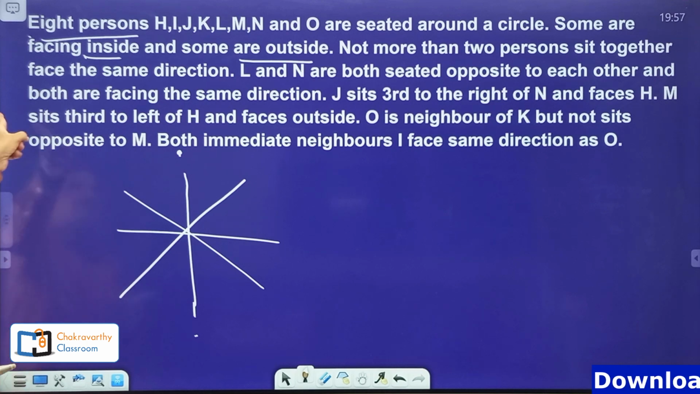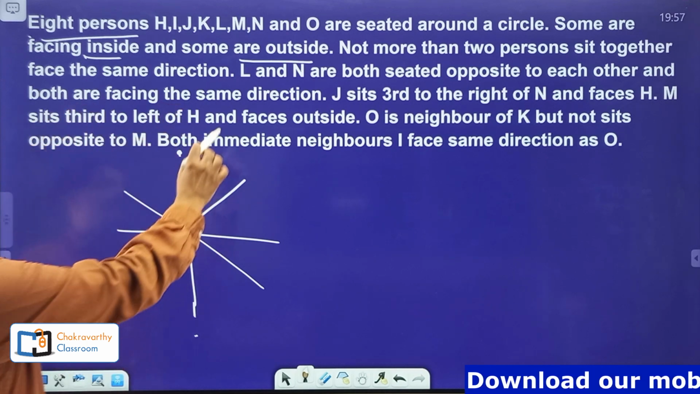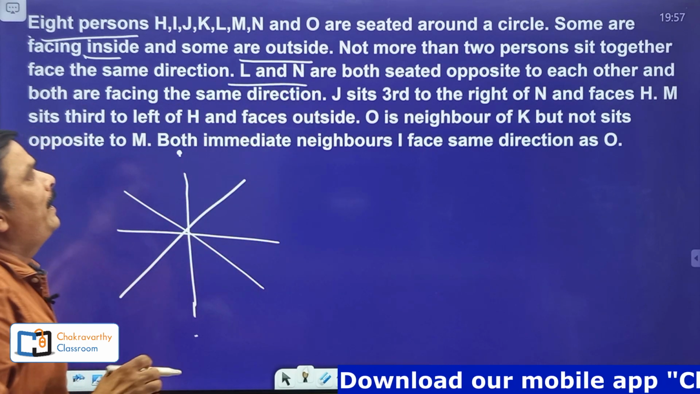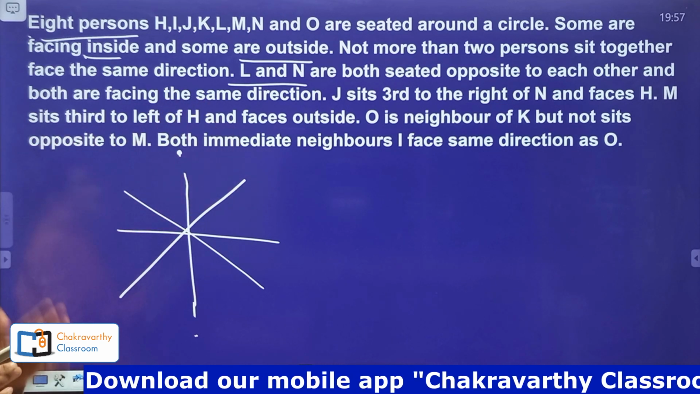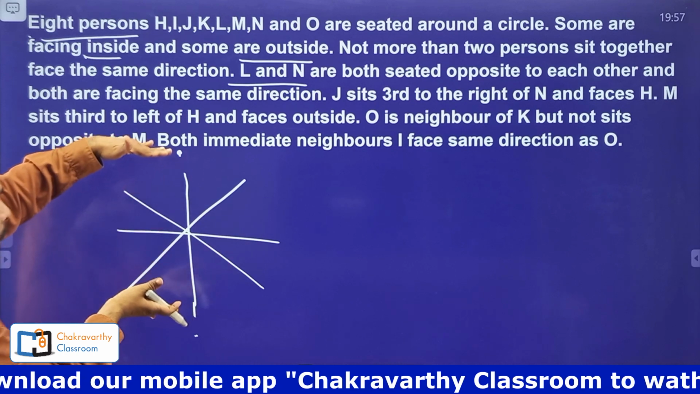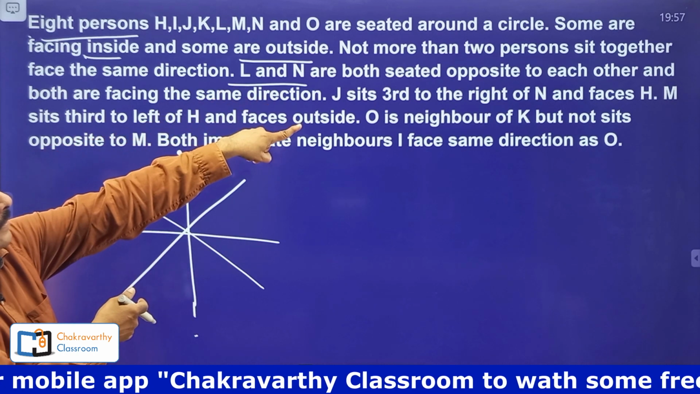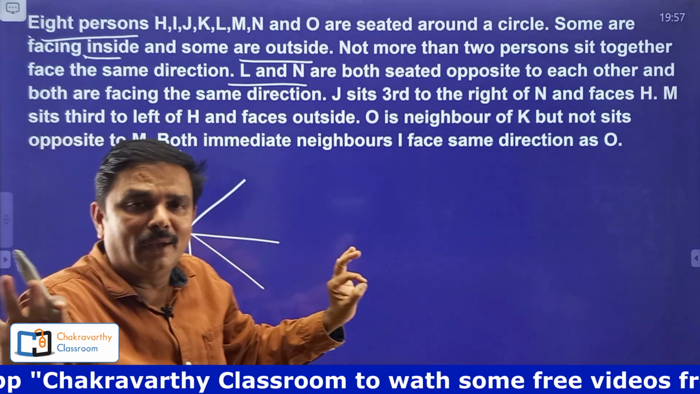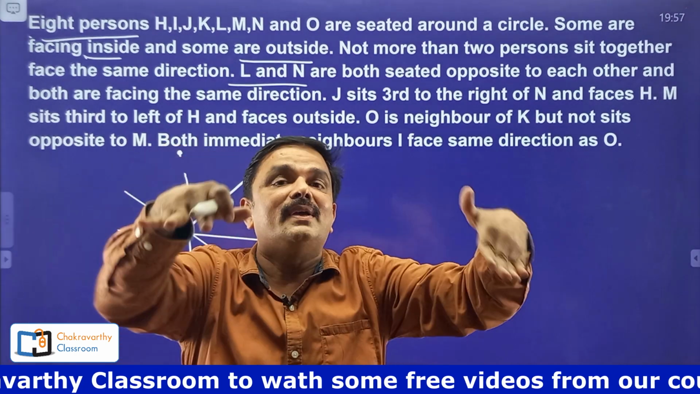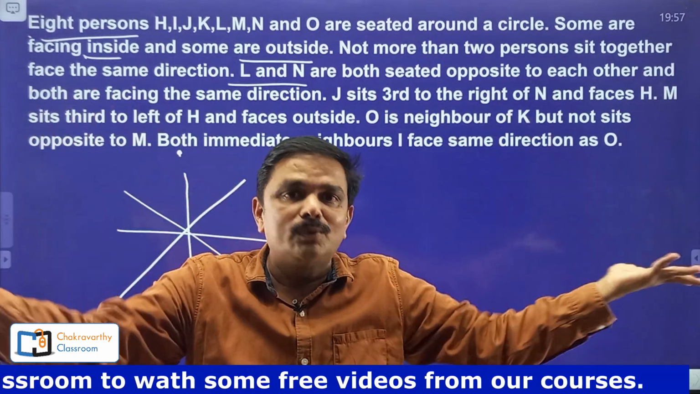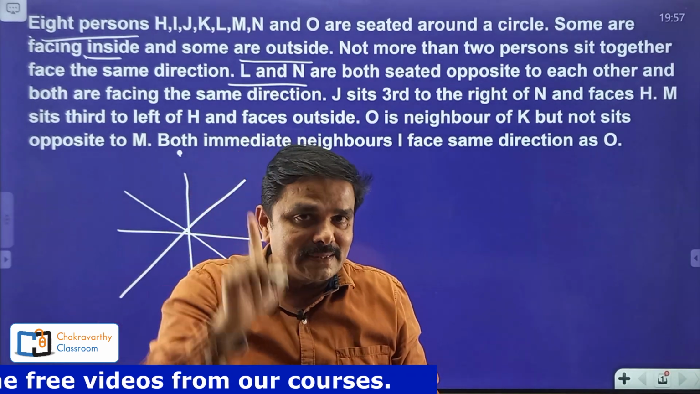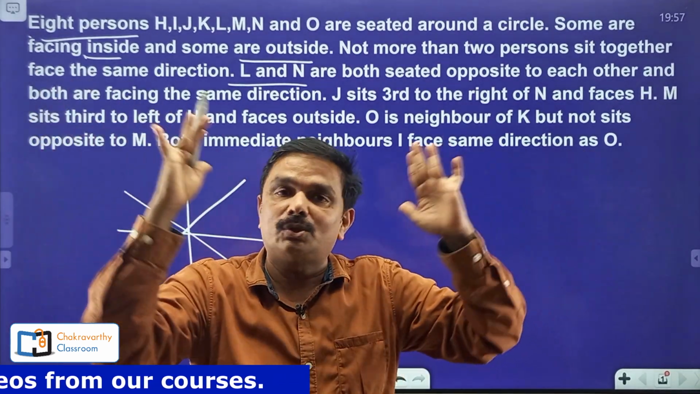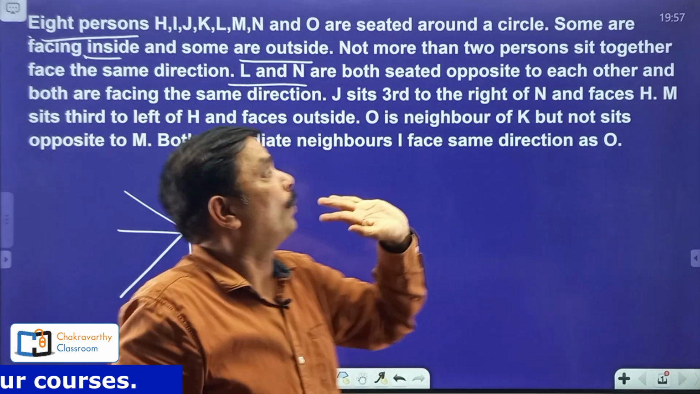What's the next one they have given? They started the information from here. L and N are seated opposite to each other. That means opposite places to each other. Till this extent, they have not given anything about how they are facing, whether inside or outside. They have simply given that L and N are both seated at opposite places to each other. Up to that extent, okay.